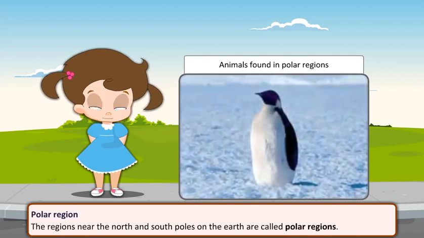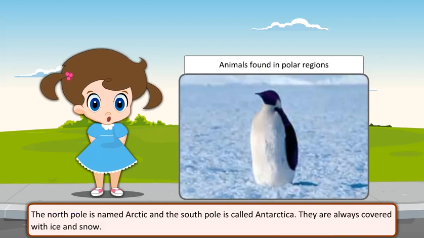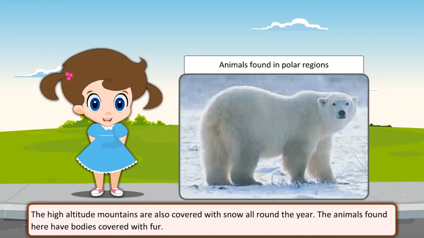Polar region. The regions near the north and south poles on the Earth are called polar regions. The North Pole is named Arctic and the South Pole is called Antarctica. They are always covered with ice and snow. The high altitude mountains are also covered with snow all round the year.